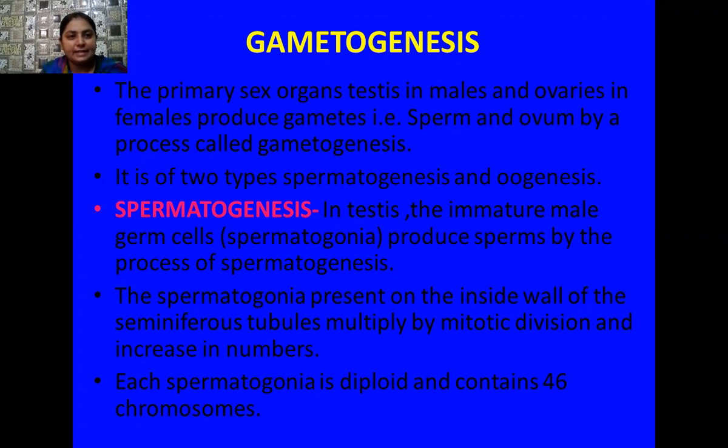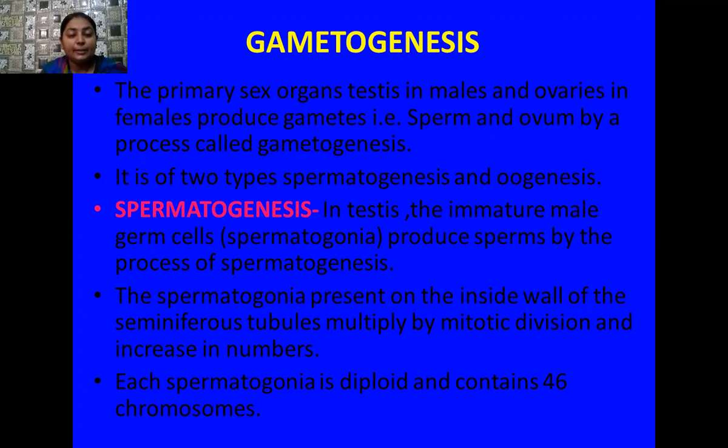So both the testes and the ovaries, at the stage of reproduction, produce gametes. And these gametes are haploid cells. So testes produce sperms, which are male gametes, and ovaries produce ova, which are the female gametes.